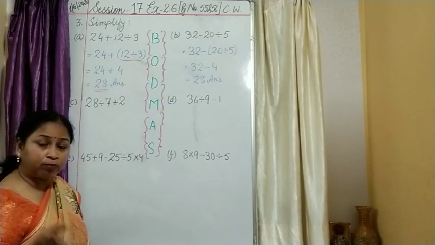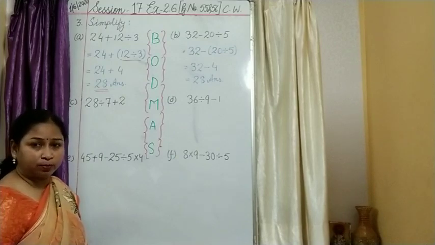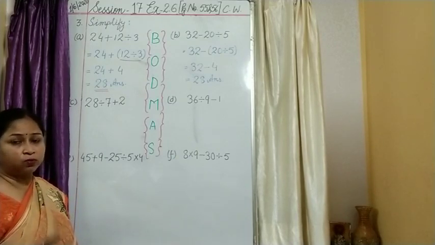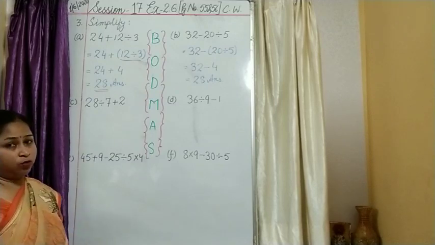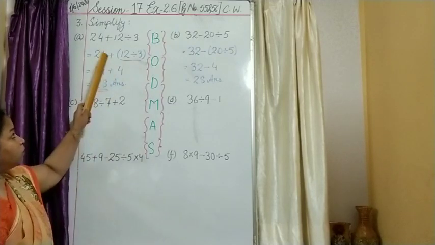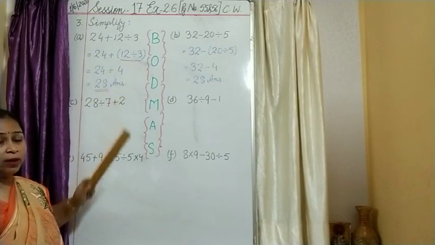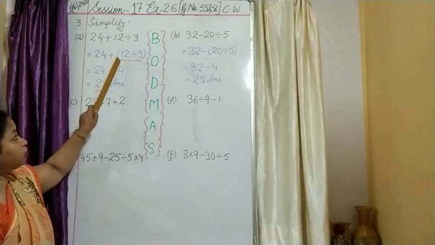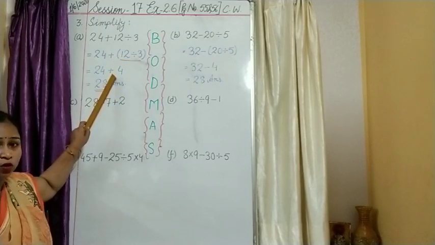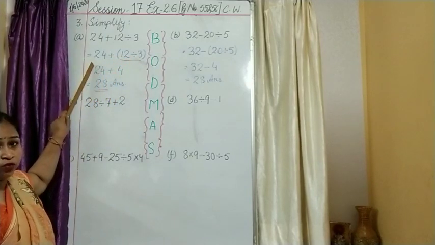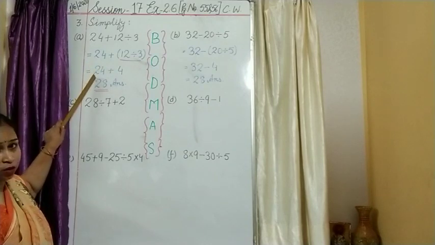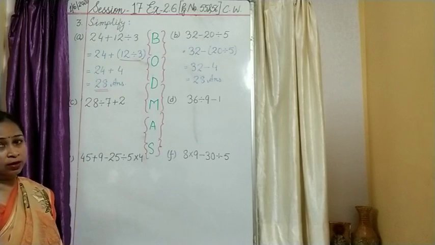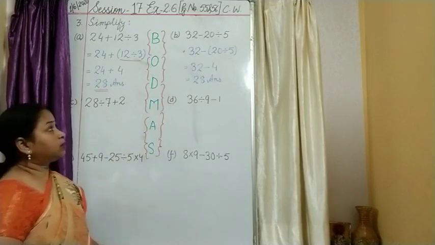Bracket is not there, but to make our work simpler and more focused, we take the help of this bracket. So when we place the bracket, now I am very much confident that I have to solve the division first. That is why 12 divided by 3, what have I got? 4. And what about this 24? We have to rewrite it again over here. Now what do you have? 24 plus 4, it is 28. Understood? Let us see the next question.